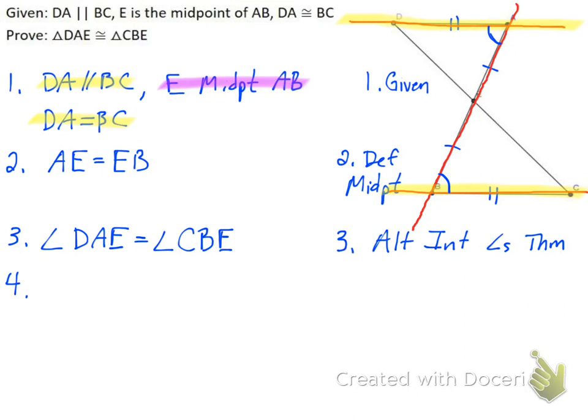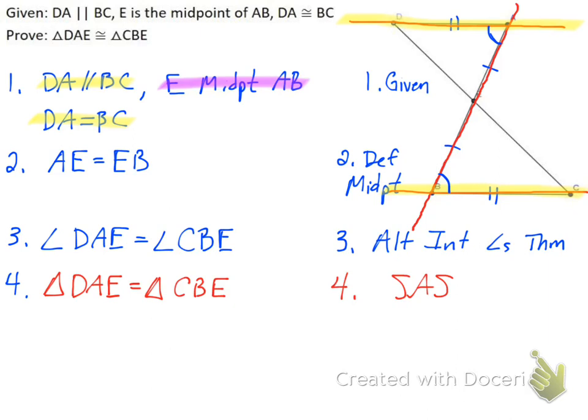I've proved two sides and 1 angle, and again, the angle is in between the 2 sides. The angle happens where the 2 sides are intersecting. And so I can say triangle DAE is equal to triangle CBE by SAS. It kind of bothers me that I put that last step in red, but I'm not going to change it.